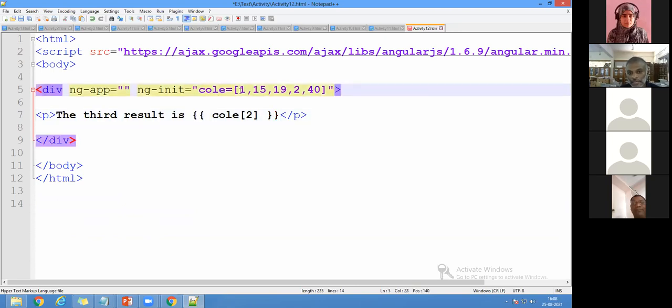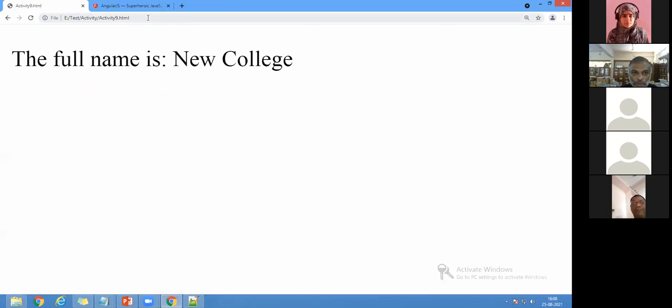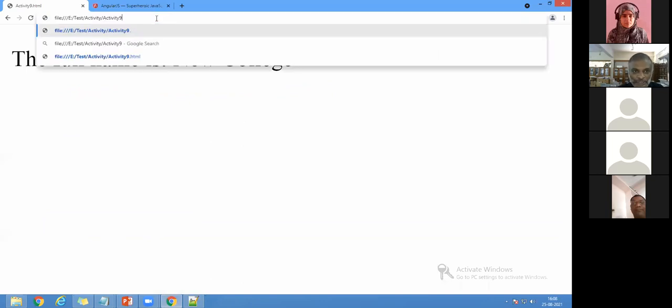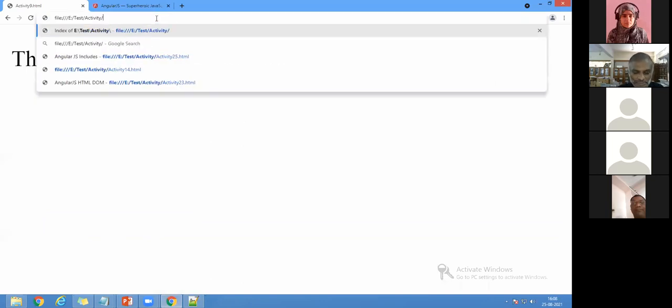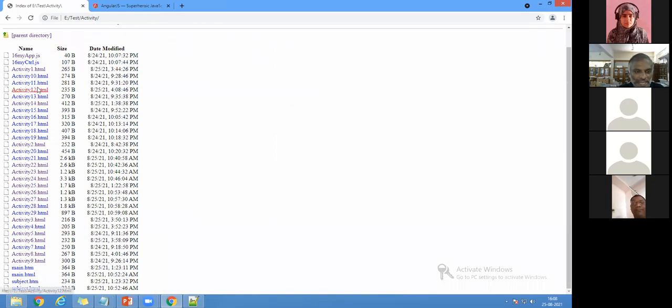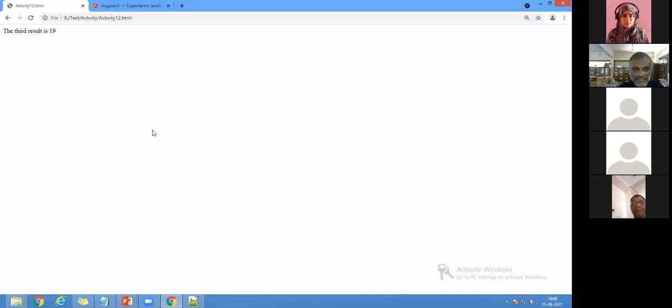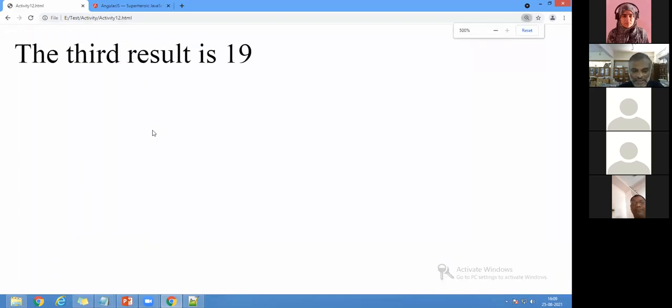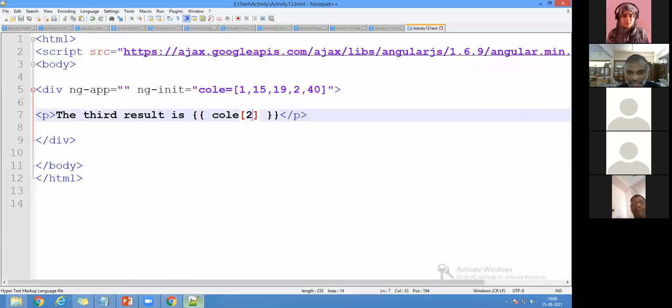Now, when I come here, you can see there are around 6 elements. So I want to display the second element. We can see what output will come in activity 12. So I'll go with activity 12, and you can see the result, right?